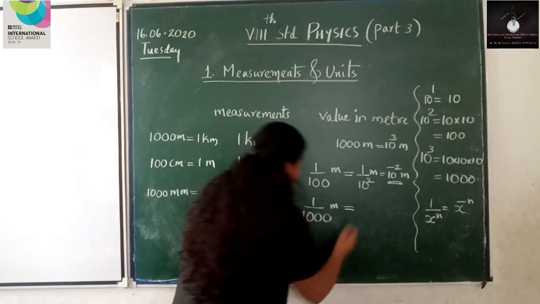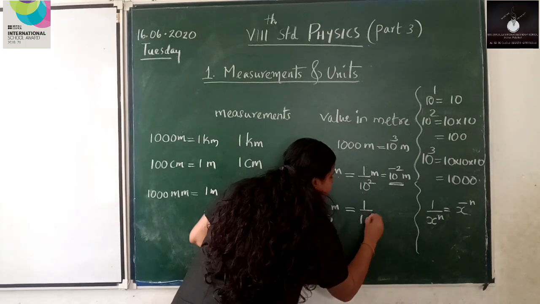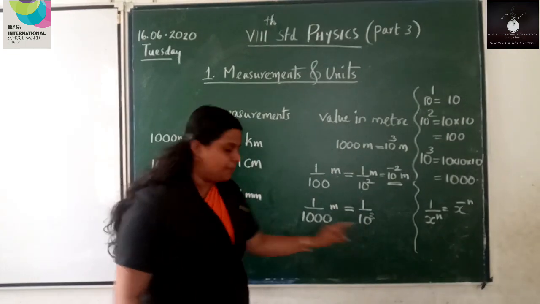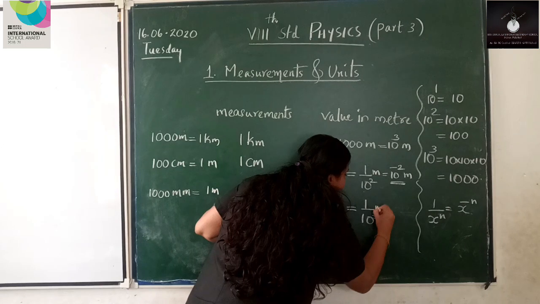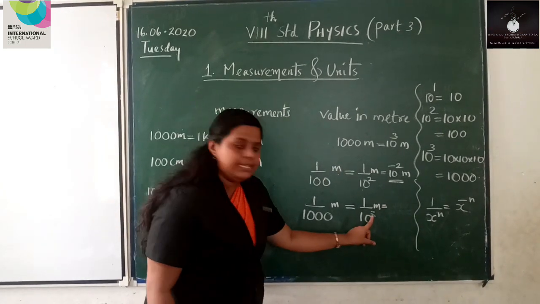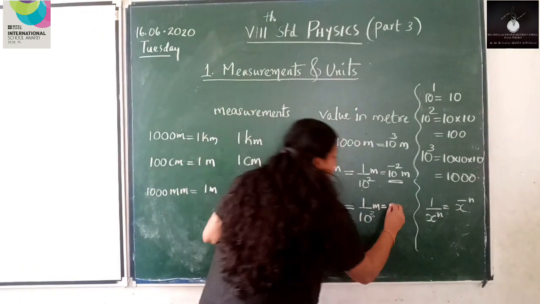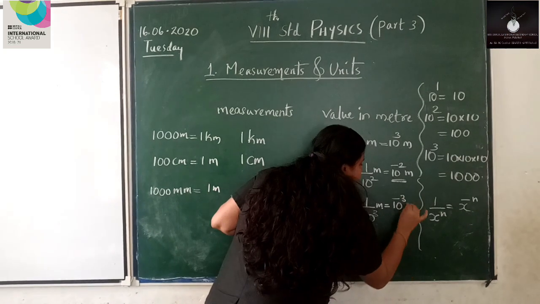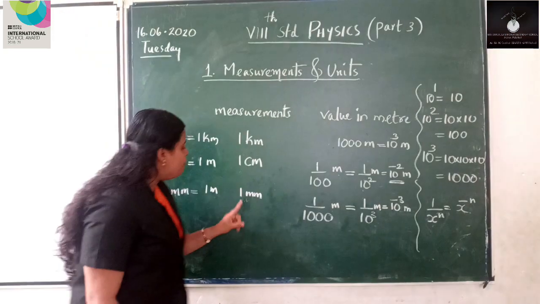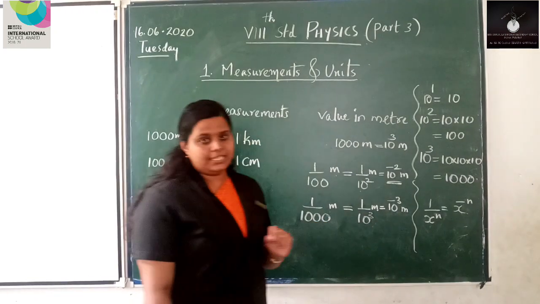So, again, what is the exponential form of 1000? 10 raised to 3. So, 1 by 10 raised to 3 meter, that is equal to, then what about this? When this goes to numerator, its value becomes negative. So, 10 raised to minus 3 meter. So, 1 millimeter is equal to 10 raised to minus 3 meter.